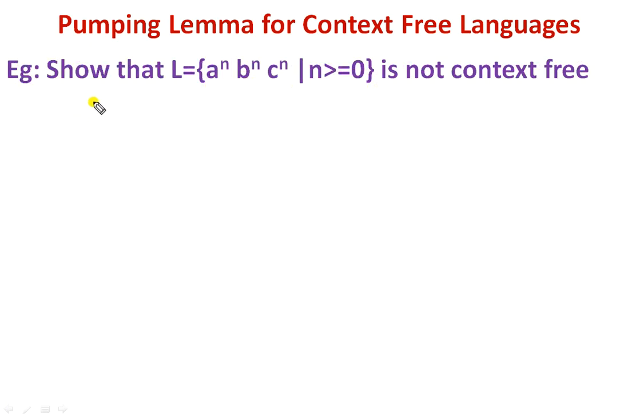Step number 1: we assume that the given language L is context-free. Step number 2: we assume a pumping length P. Let me assume the pumping length P is equal to 5. Now consider a string S.